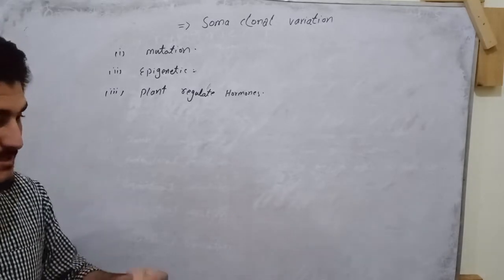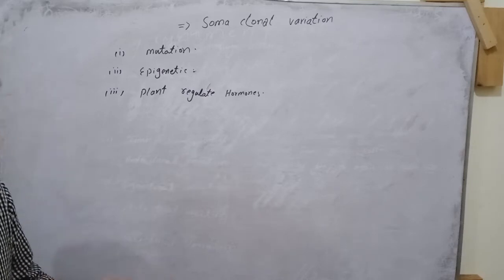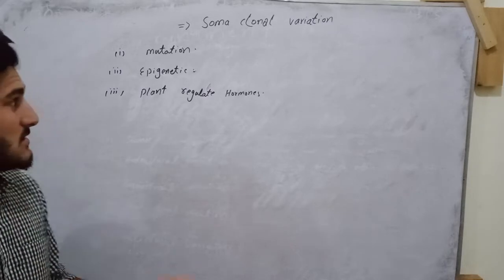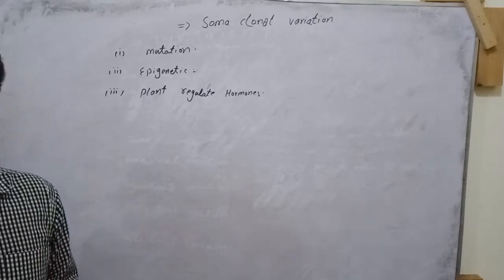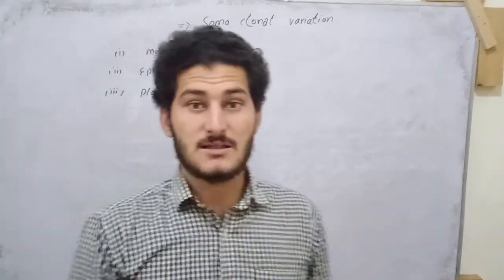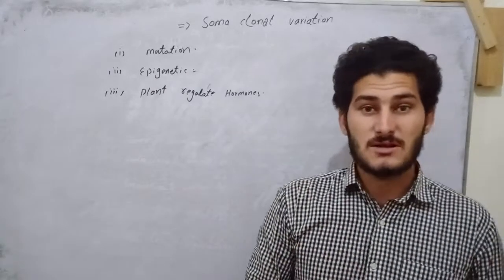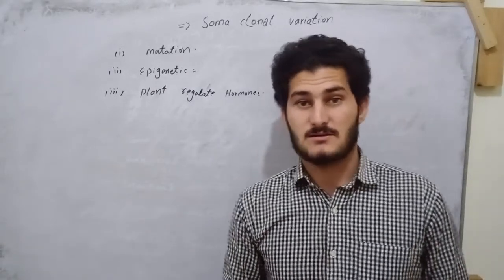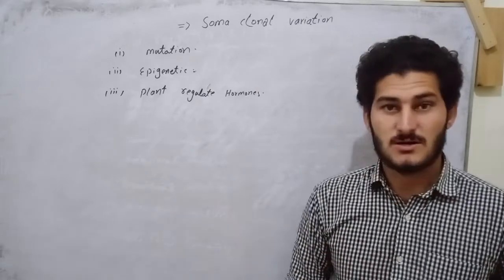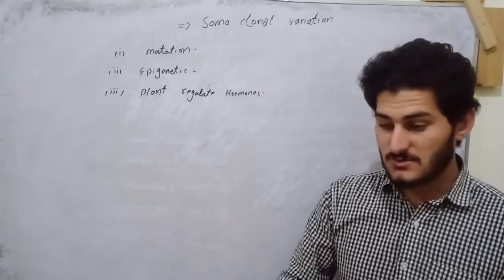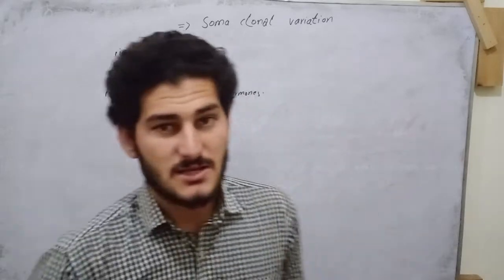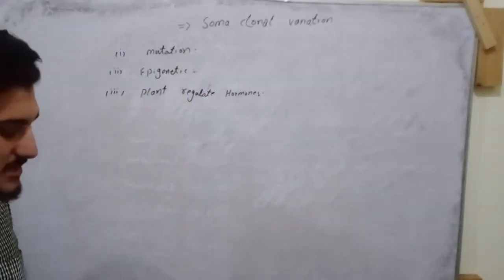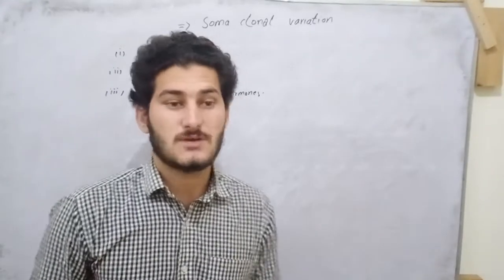When the concentration of these hormones is changed and some abnormalities occur, some variation takes place because the number of chromosomes will be increased, like polyploidy and aneuploidy types that occur in somaclonal plants during tissue culture.